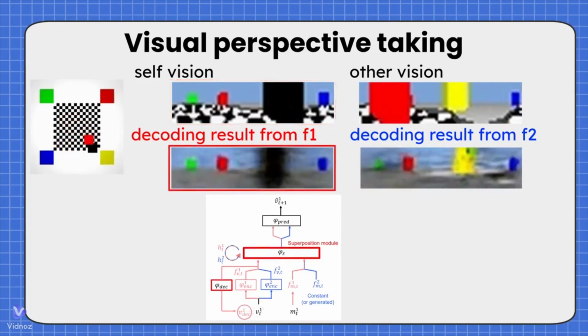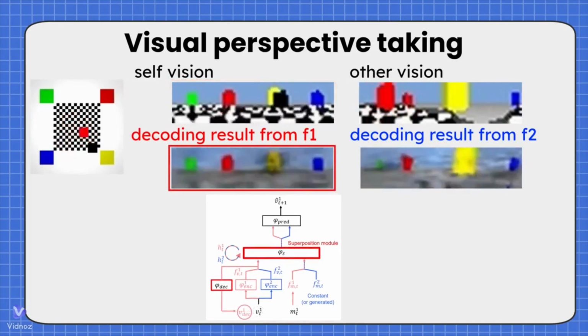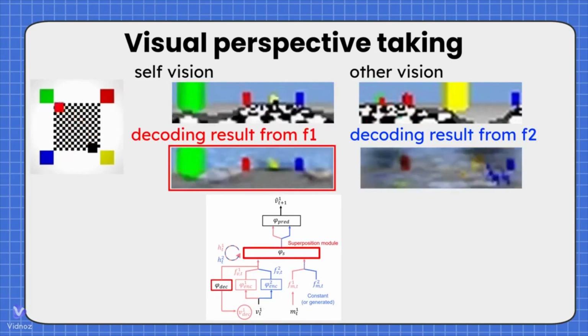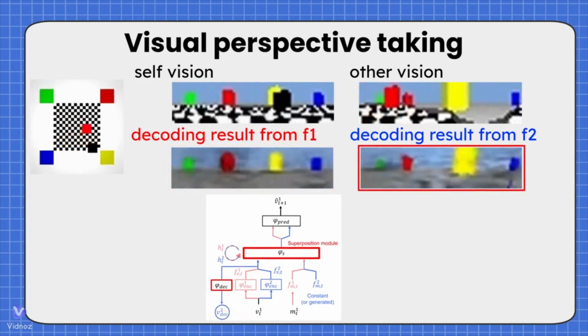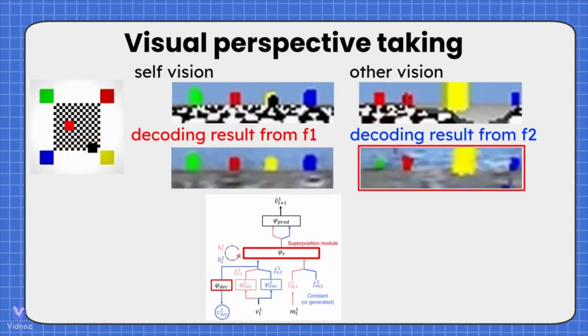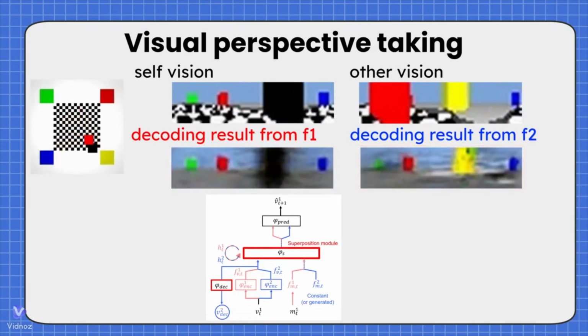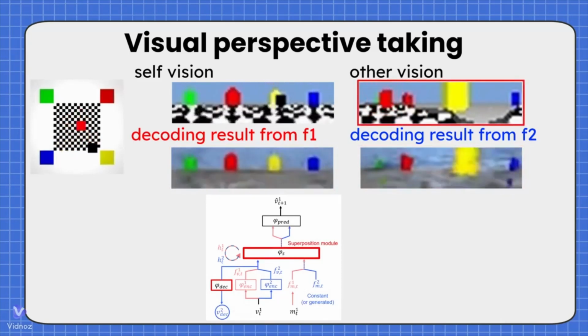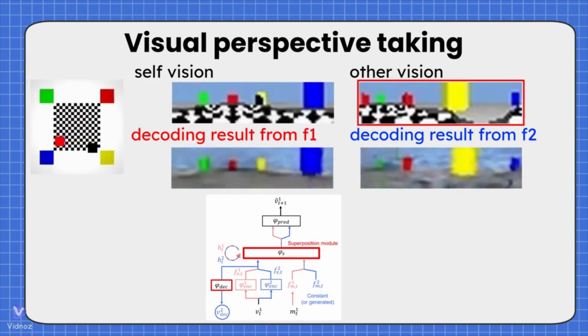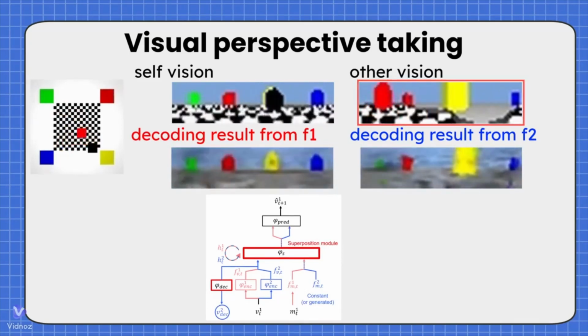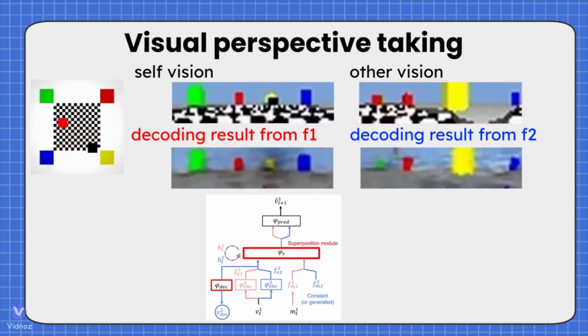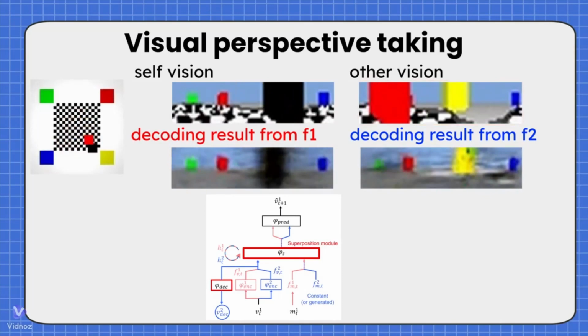The top left video shows the self-vision, VT, given to agent 1. The bottom one shows the result of auto-encoding learning using one's own vision. This is the decoding result from F2. It looks like it is showing visual perspective footage from somewhere. This is the vision seen from the perspective of agent 2, which agent 1 can never access. Surprisingly, the information decoded from F2 turns out to be the visual information of agent 2.